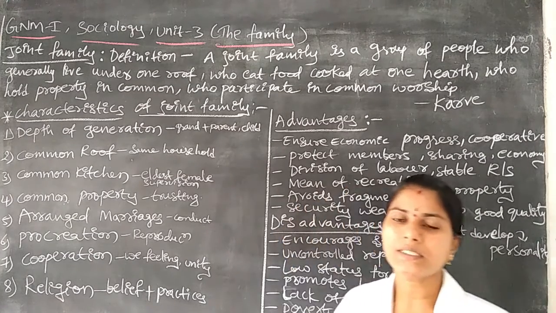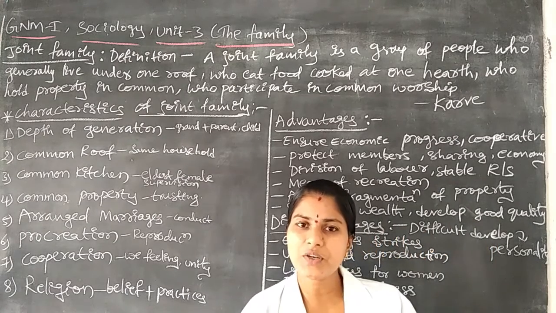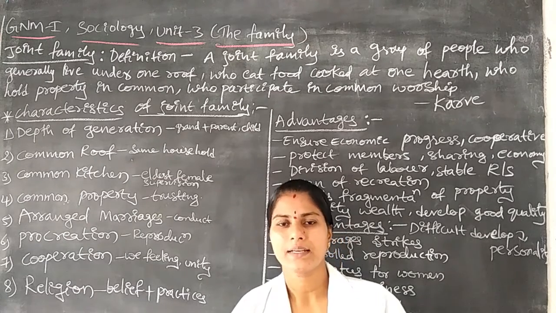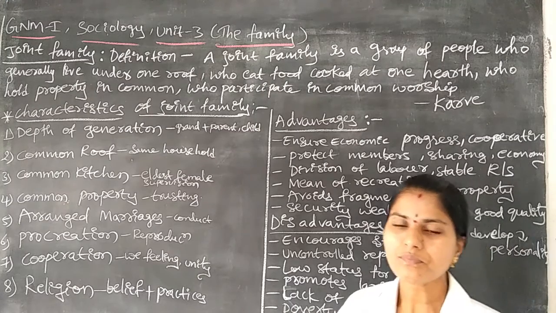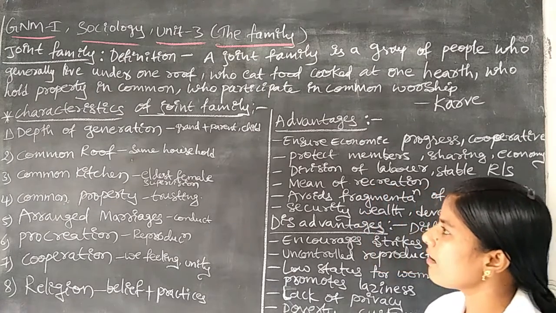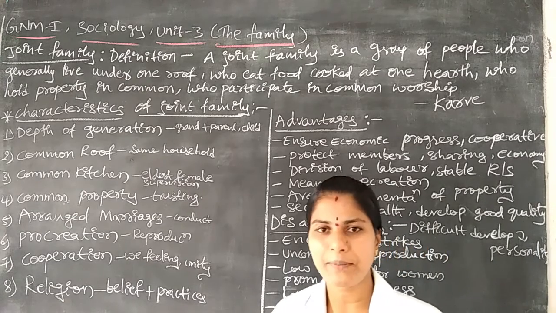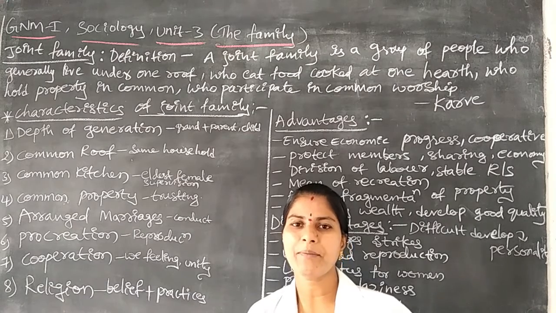Here the group of people live together, eat together, and are involved in a particular work. This is the joint family definition. Next one is the characteristics of joint family.